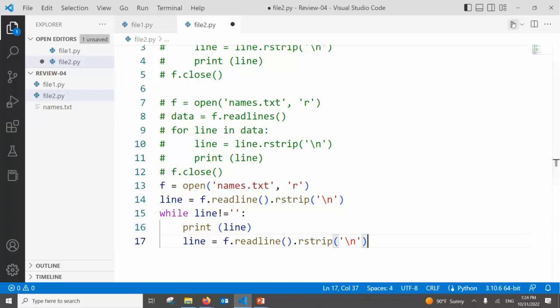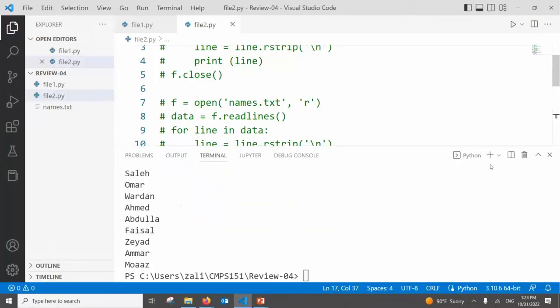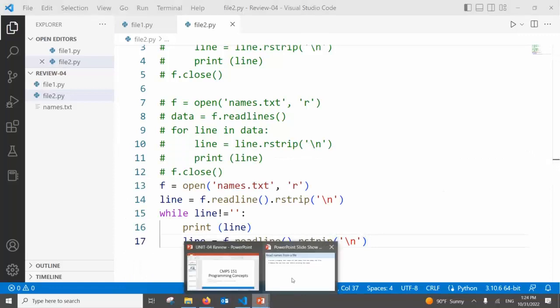Okay, let's see the same output. Are we getting the same output? Yes or no? Hopefully. Excellent. Now, let's go to the next question.